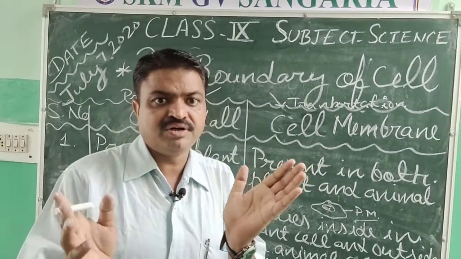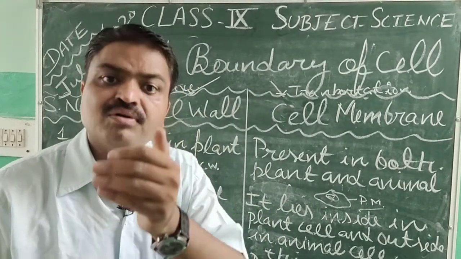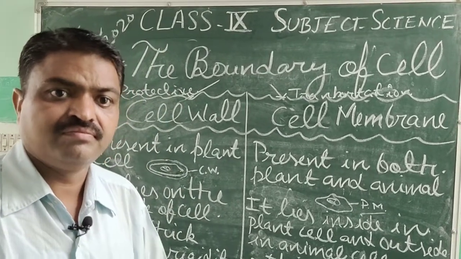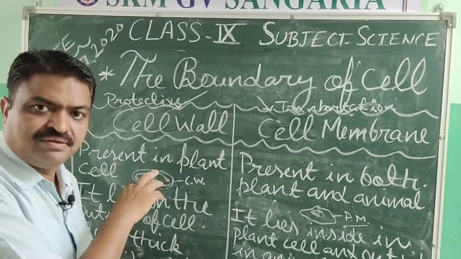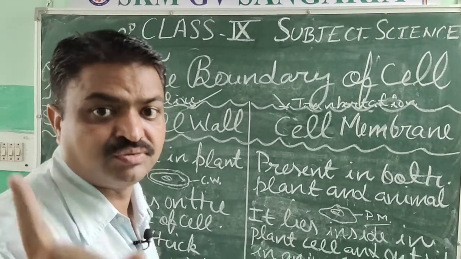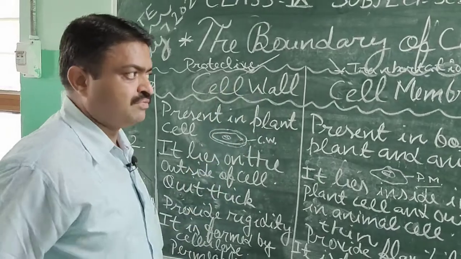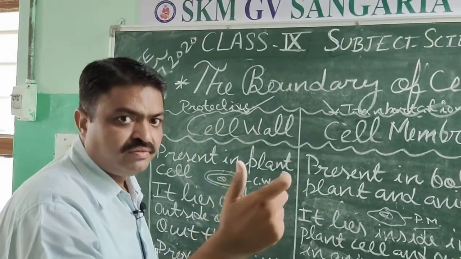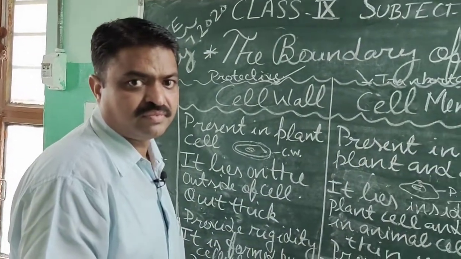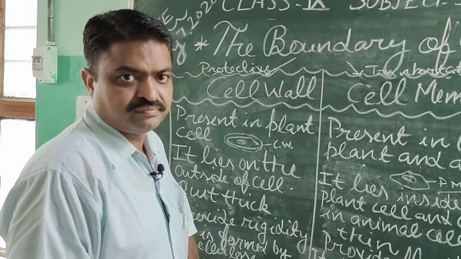So there are two boundaries. First is the cell wall, second is the cell membrane or plasma membrane. In the plant cell both are present, cell wall and cell membrane, but in the animal cell only the cell membrane is present, student. Now what is their function? They separate the cell from its surroundings and they also separate it from other cells.